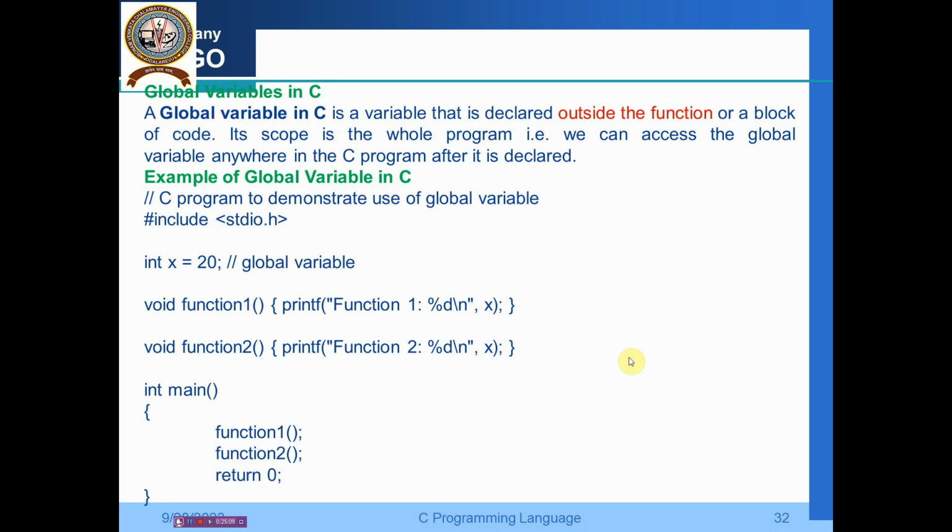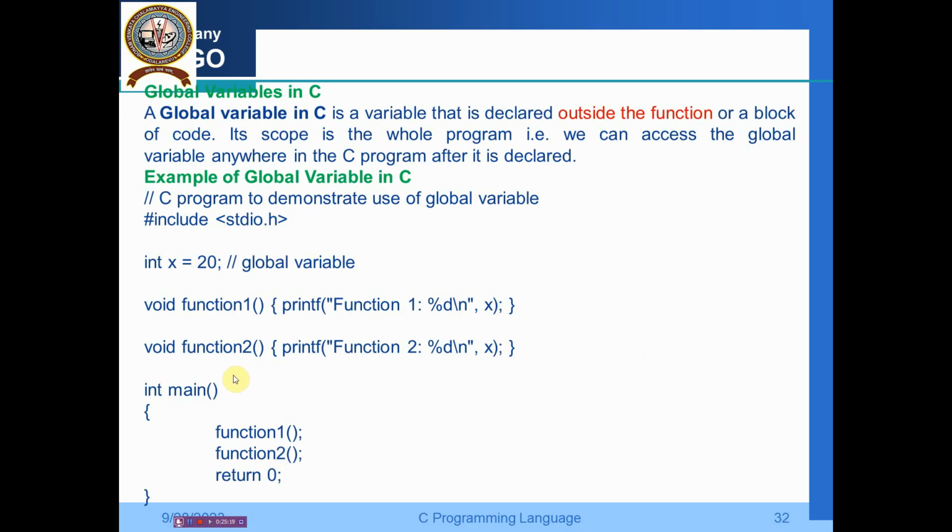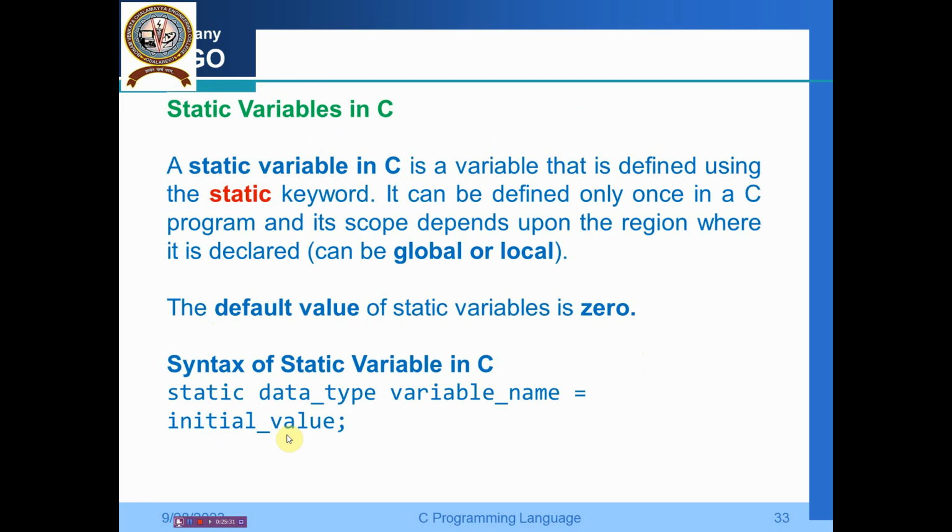Say for example, I say #include <stdio.h> and int x = 20. This I can include inside the function and outside also. Clear? Then I show void function1, void function2 and printf of this x. In this function also I can use x = 20, this function also I can. So the output will come 20 and 20. Clear?